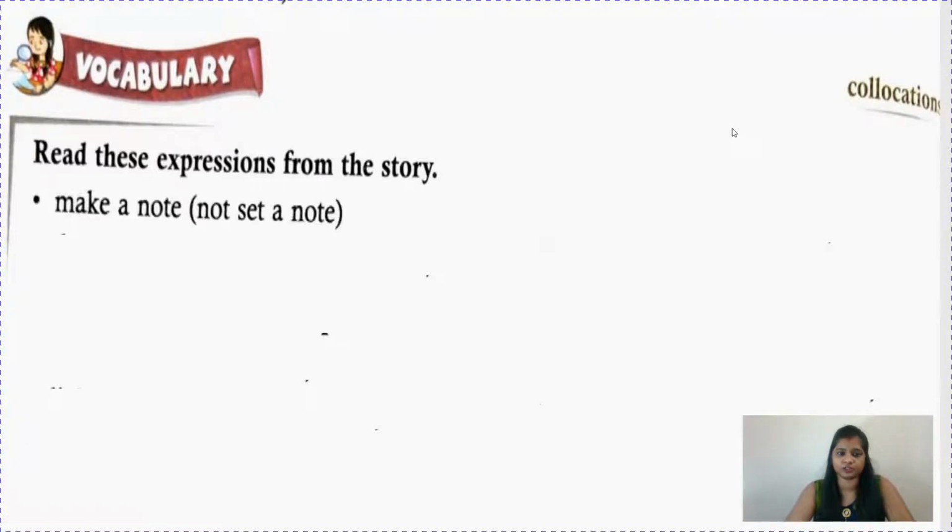Read these expressions from the story. Make a note. So it doesn't mean that you have to set a note. Note means what? Currency. We call it note also. So you don't have to set your currency kept in the purse. But make a note means you have to write down something so you can remember that.